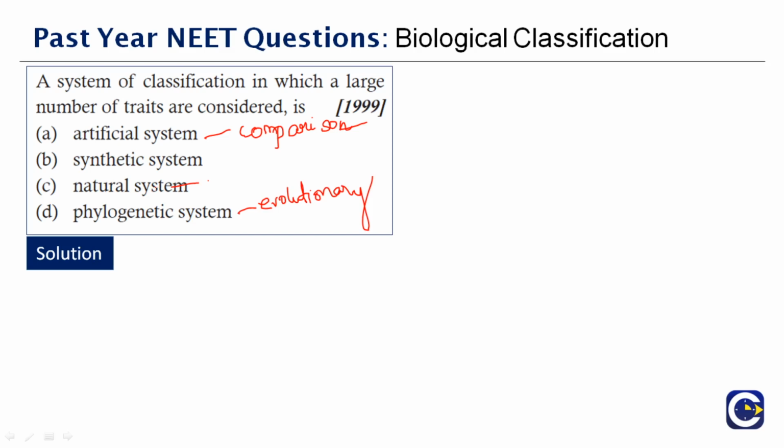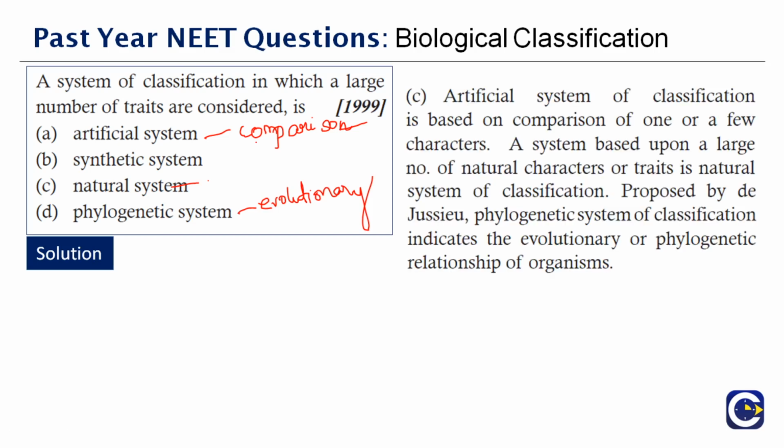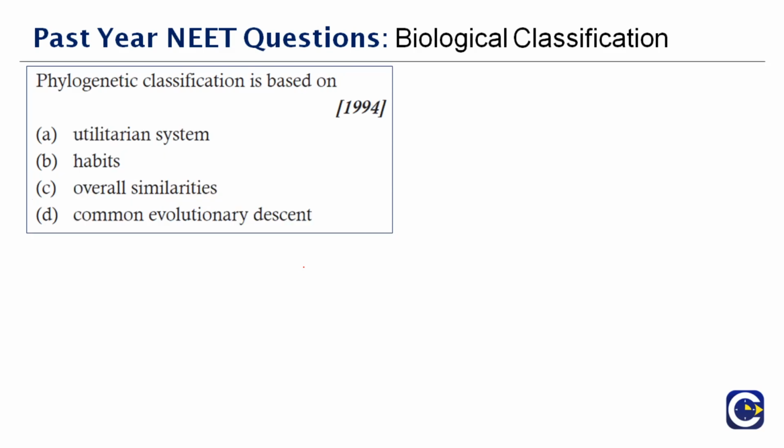Therefore, a system of classification in which a large number of traits are taken into account will be natural system. Okay, so this was proposed by De Jussieu, and phylogenetic, who proposed it? So here you have the answer. It was proposed by De Jussieu. Okay, the correct answer is option C. Next question here. Phylogenetic classification is based on dash.